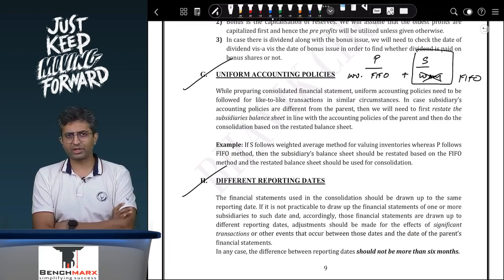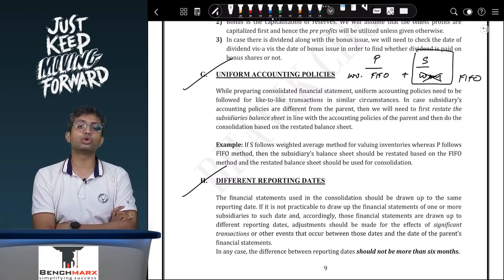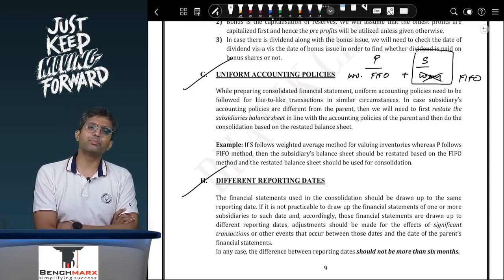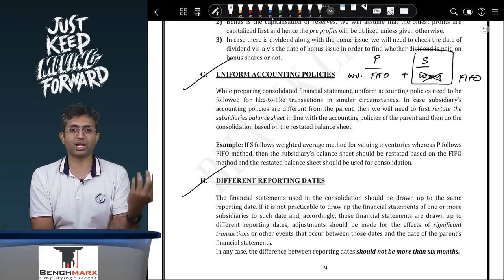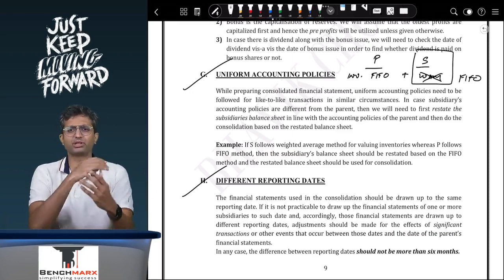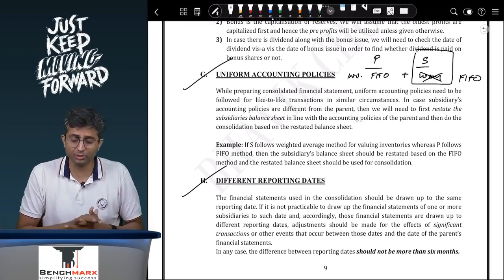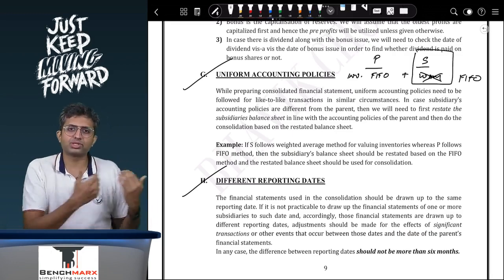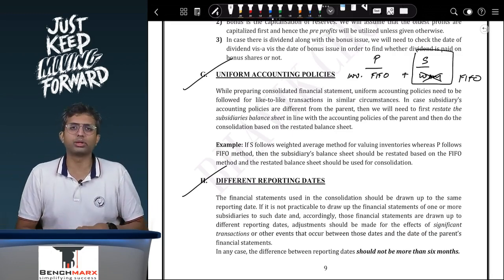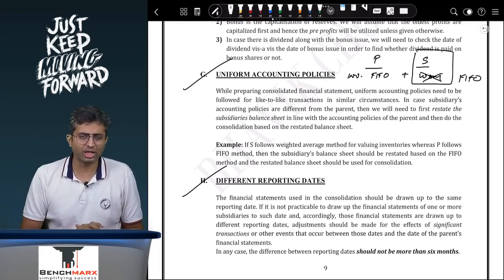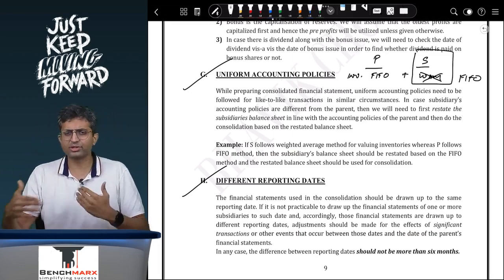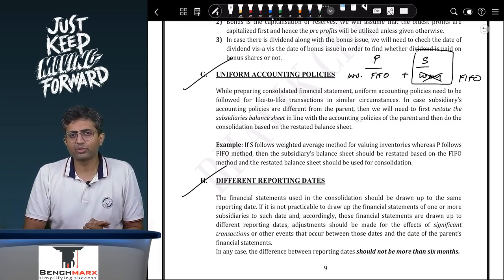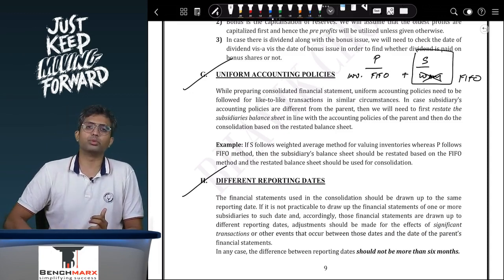But if the transactions are different, like the parent is Reliance Industries, which is into petroleum, and the subsidiary is Reliance Retail, which is into consumer products, it is possible that the parent is following the weighted average method for petroleum because it is an appropriate method for a liquid-based inventory. It is very difficult to find FIFO there, whereas in a consumer business, you prefer to sell whatever has been purchased first. FIFO is very normal for consumer products. So Reliance Retail shows its inventory at FIFO, consumer products like refrigerators, TVs, etc., whereas Reliance Industries shows its petroleum inventory at weighted average.